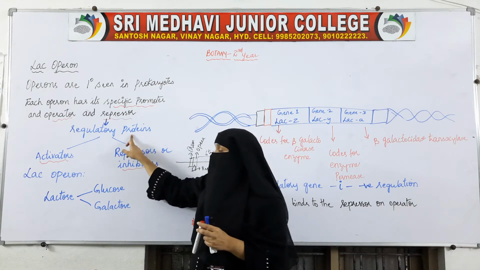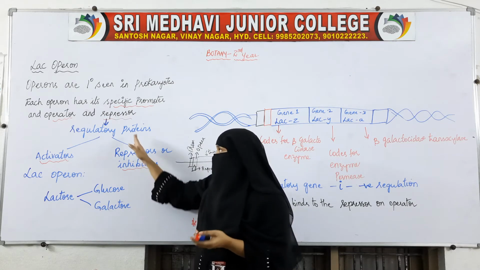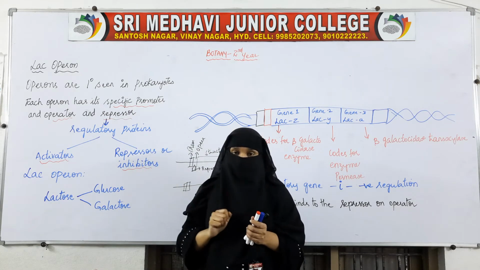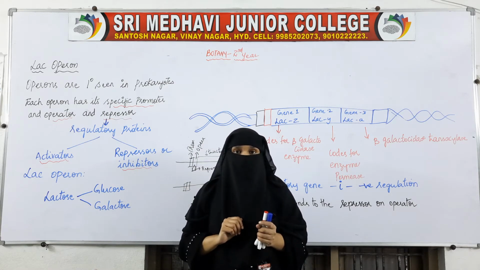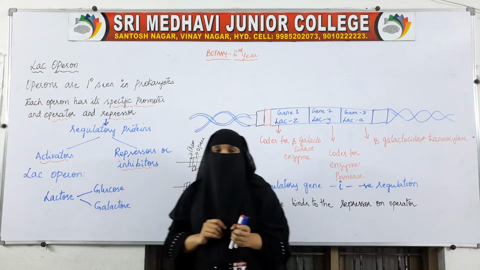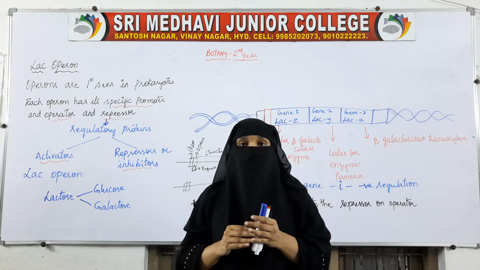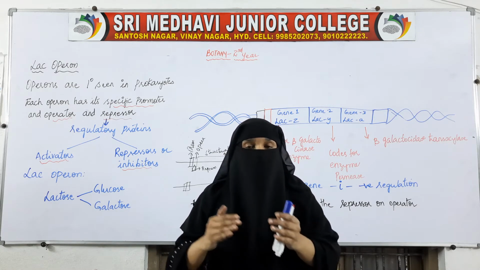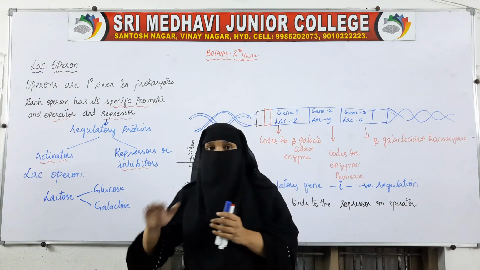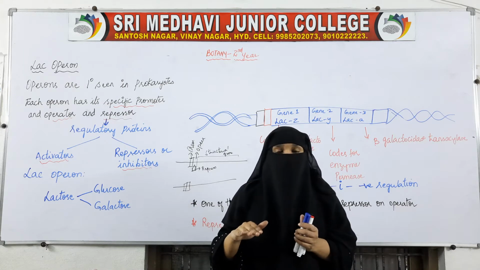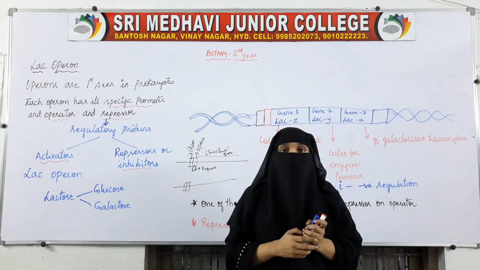So, regulatory proteins are of two types, activators and inhibitors. In prokaryotes, two types of regulatory proteins will be present, activators and inhibitors. Activators will be helping in switching on the operon model, which will help in the synthesis of proteins. And these inhibitors will not allow the DNA to be transcribed into RNA. They will not allow the protein to be synthesized.